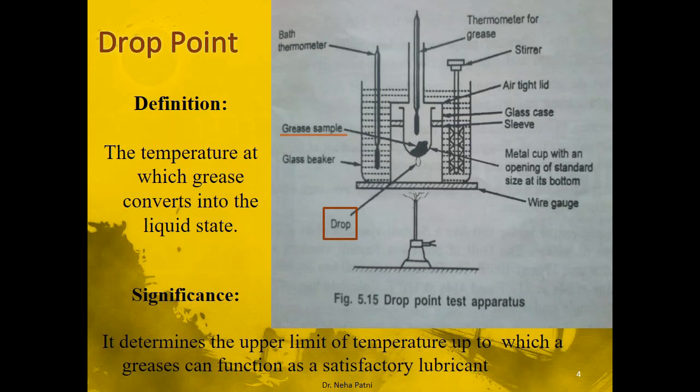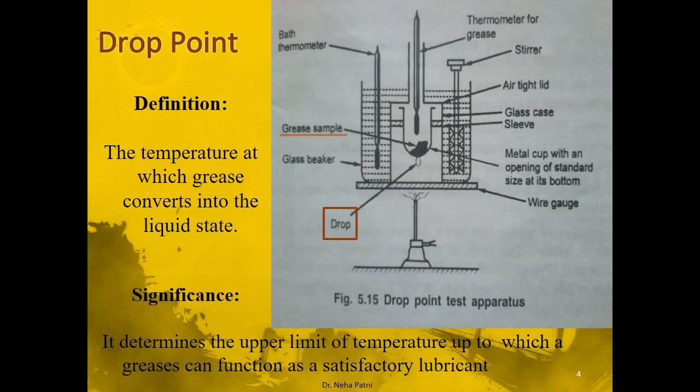It is the temperature at which the grease converts into liquid state. Grease was semi-solid. If you remember, grease was a dispersion of soap in oil, so soap and oil are the main components. When it converts into liquid state, that means the dispersion gets dissociated. The oil comes out of the soap dispersion and the grease is no longer stable. So basically we have to see up to what temperature the grease is stable, and after that it becomes unstable.